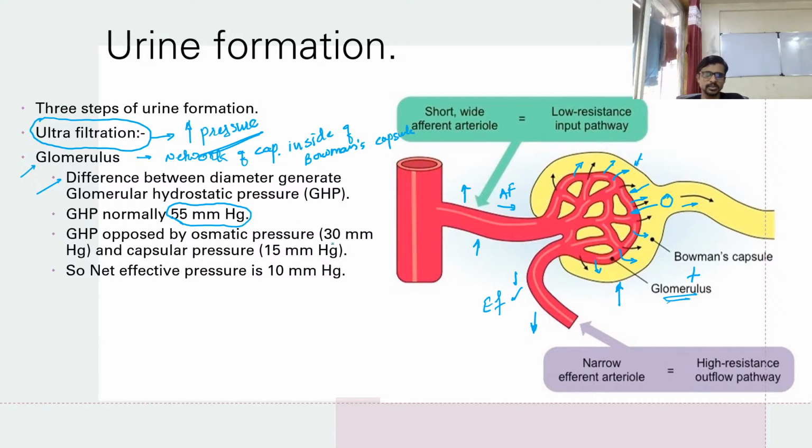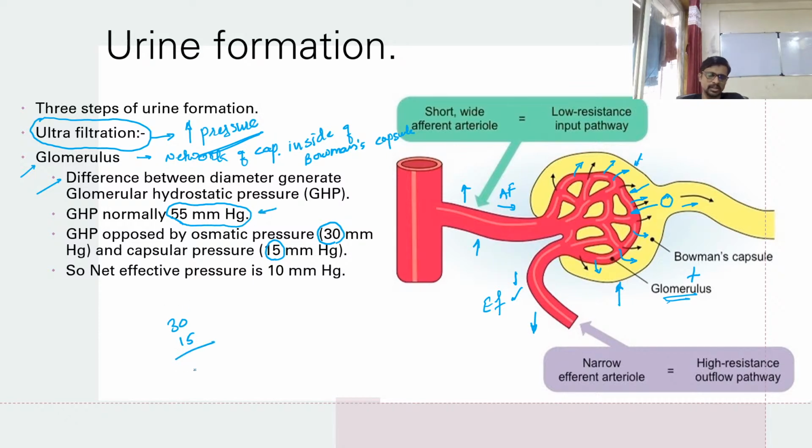The total pressure opposing the material is 30 mm of Hg, which is osmotic pressure, and 15 mm of Hg, which is capsular pressure. These pressures oppose the 55 mm of Hg.